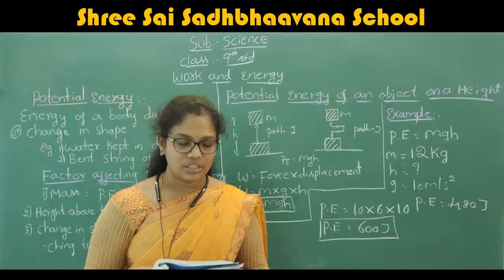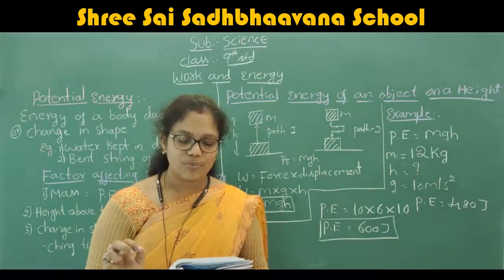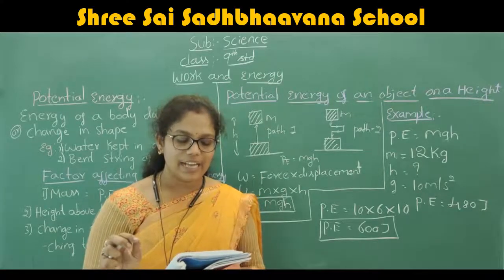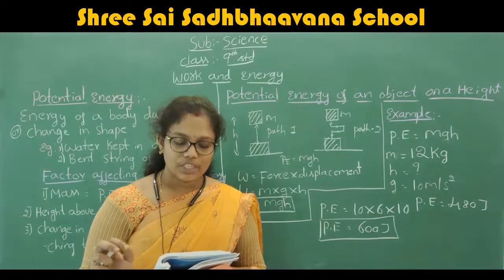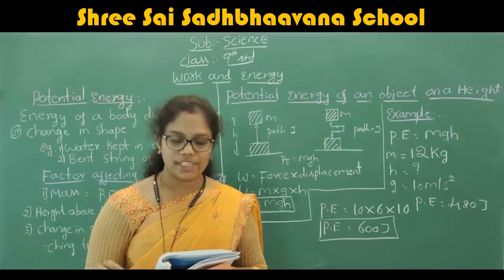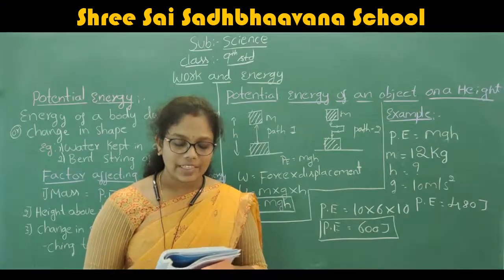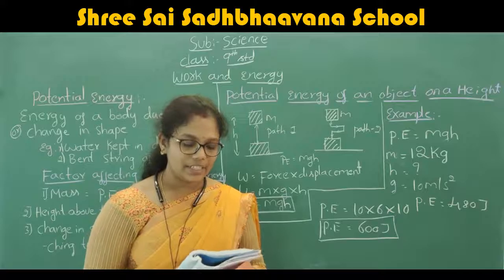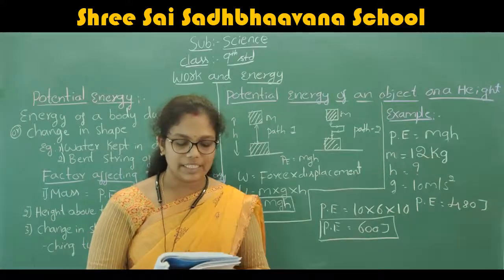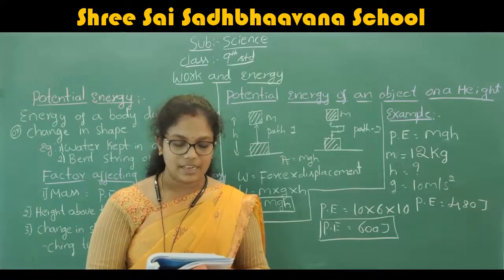I will read the question fully one time. An object of mass 12 kg is at a certain height above the ground. If the potential energy of the object is 480 joule, find the height at which the object is with respect to the ground, given that g is equal to 10 meter per second squared.